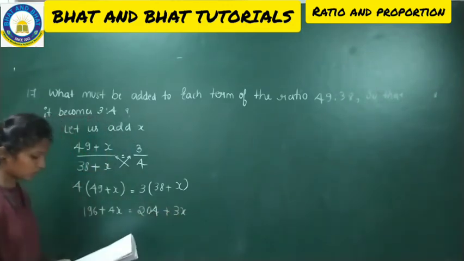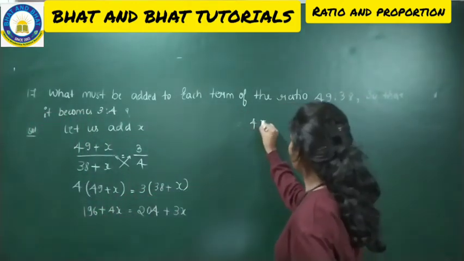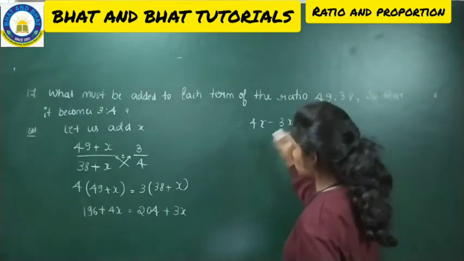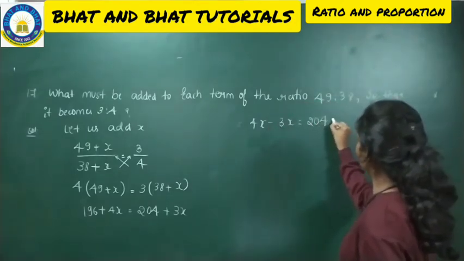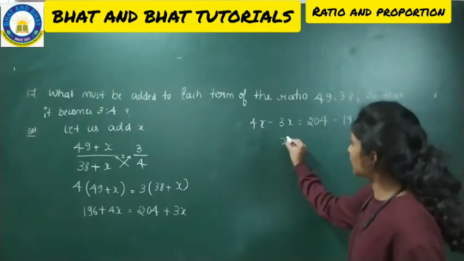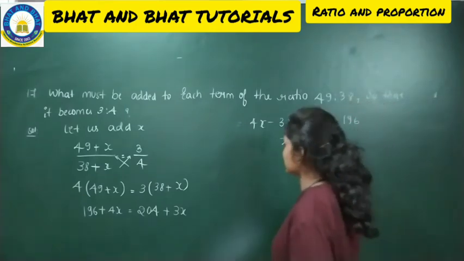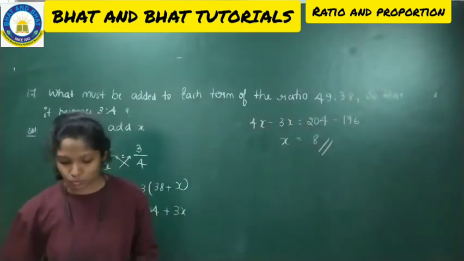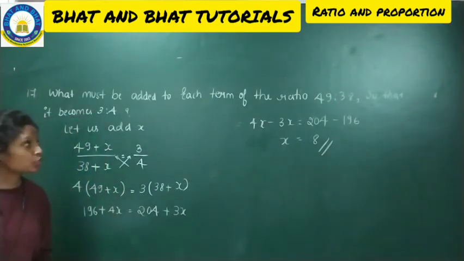Now take the x parts aside: 4x minus 3x is equal to 204 minus 196. So 4x minus 3x is just x, and 204 minus 196 is 8. So what must be added to each of the terms is 8, so that the ratio will become 3 is to 4. Make a note.